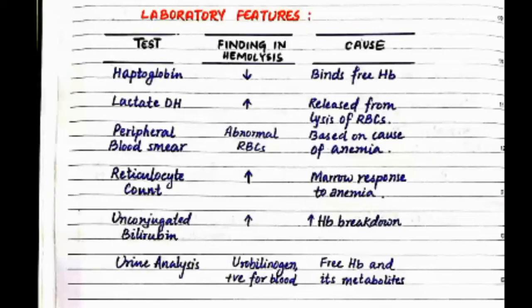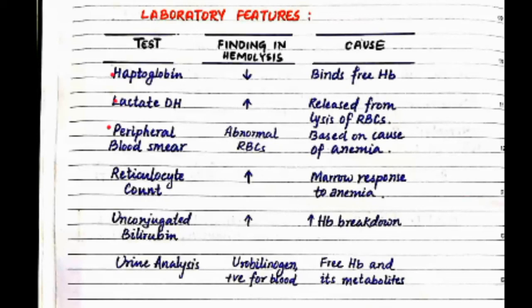Now finally we come to the laboratory features of hemolytic anemias. As discussed, haptoglobin will be decreased because it binds with the free hemoglobin released by hemolysis of the RBCs. Then lactate dehydrogenase enzyme will increase in hemolysis because it is released from the lysis of the RBCs.